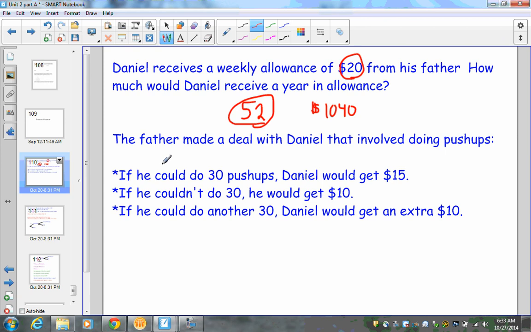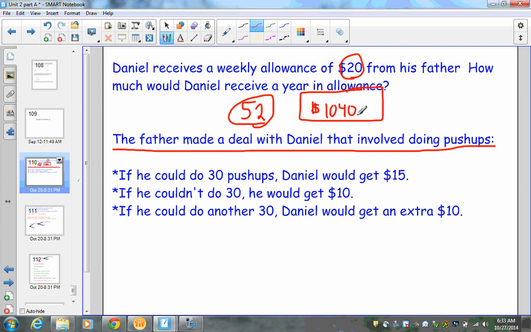All right, so here's where we actually run into the lesson, and it says this: the father made a deal with Daniel that involves doing push-ups. Now, Daniel could easily just stick with having $1,040 a year. Okay, he can do that, or he can do this deal down here. So let's figure out what the deal is. If he could do 30 push-ups, Daniel will get $15. Okay, if he couldn't do 30, he would get $10.